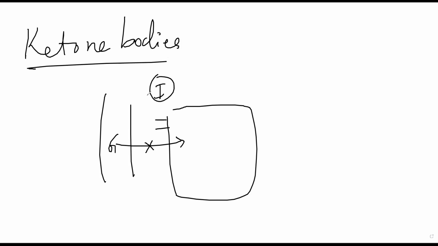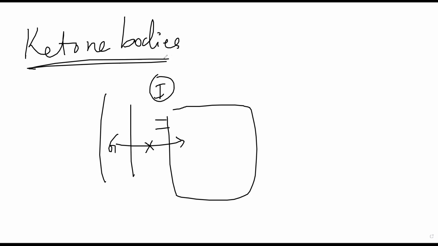Now your cells need to survive and they need another alternate source of energy. That alternate source of energy will come from fat. Adipose tissue will be broken down and essentially fat will be metabolized by your liver to produce ketone bodies. Acetone, acetoacetate, beta hydroxybutyrate, तीन अलग टाइप ऑफ कीटोन्स है आपके बॉडी में नॉर्मली जो प्रेजेंट रहते हैं. ये तीन कीटोन बॉडीज जो है, normally a little amount of ketone bodies are produced, but they are not as much where they will be excreted in your urine.